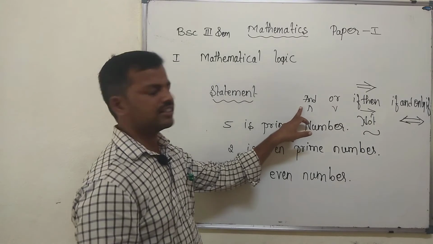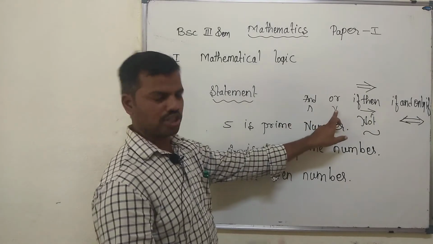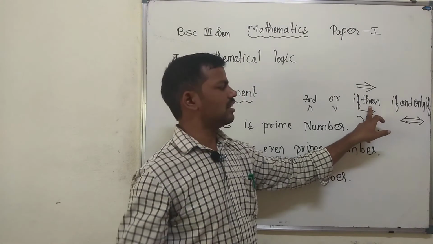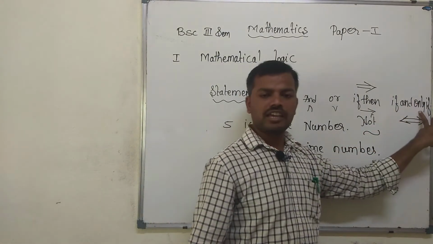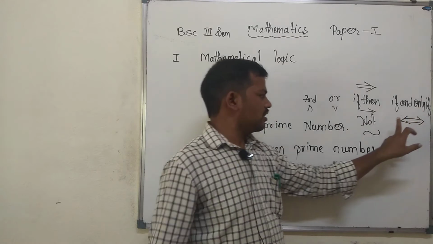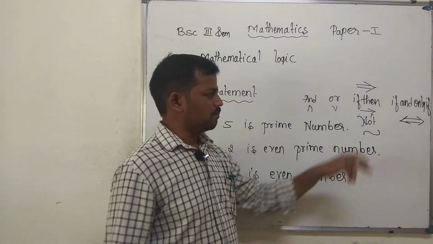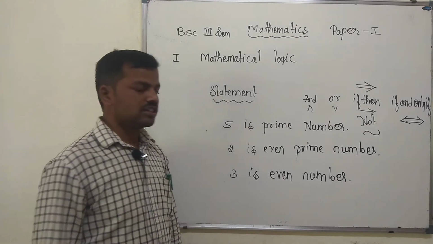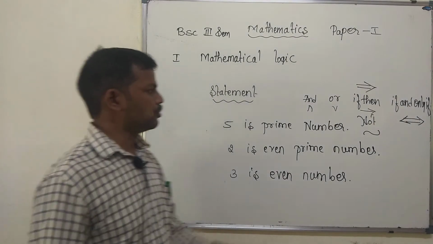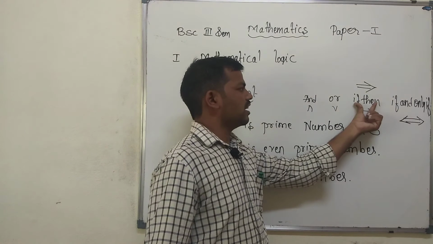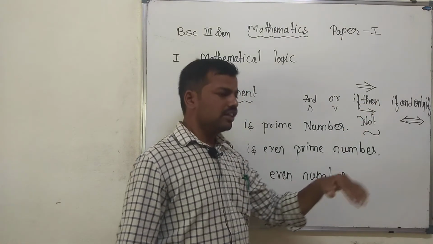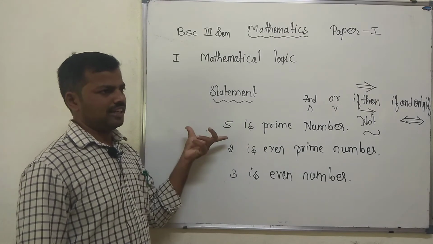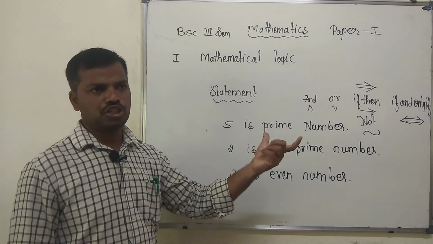So and is conjunction, or is disjunction, if then is conditional, if and only if is biconditional, and not is negation. Then we have to learn the converse, inverse and contrapositive of the conditional statement. Before this, we have to find out whether a statement is a tautology or a contradiction.